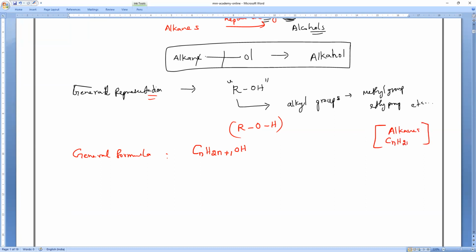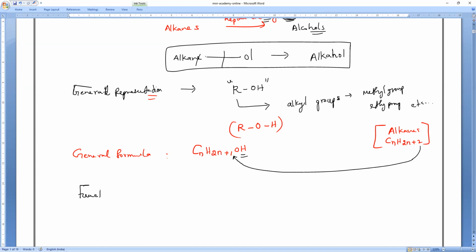CnH2n+2. So here what is happening in alcohols? One hydrogen we want to remove and we have to replace that with the OH. So I am removing one hydrogen, and the plus 2 will turn into plus 1. One hydrogen removed and we are replacing it with the OH. That's all it is. I hope you all understand, everybody.